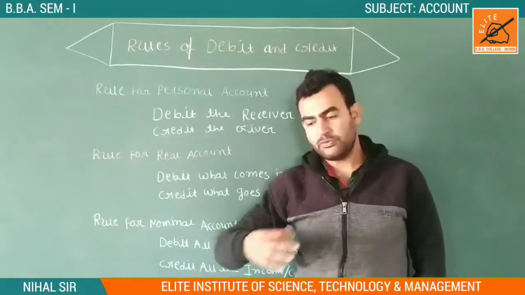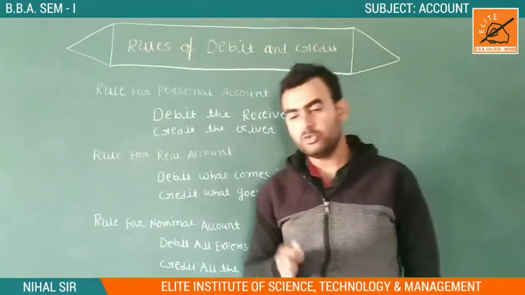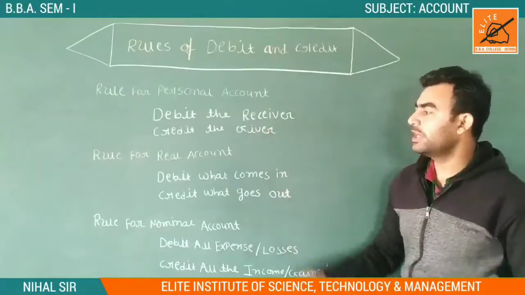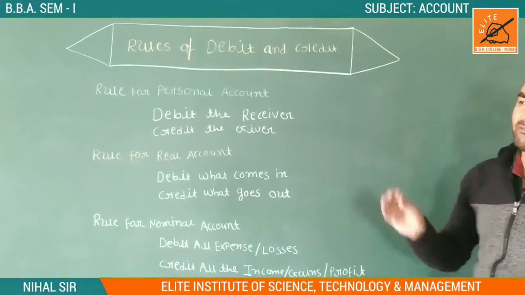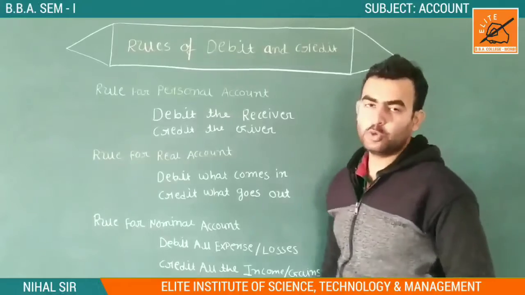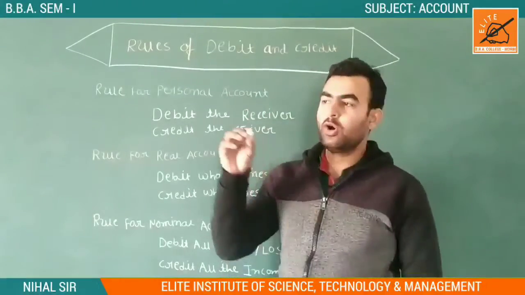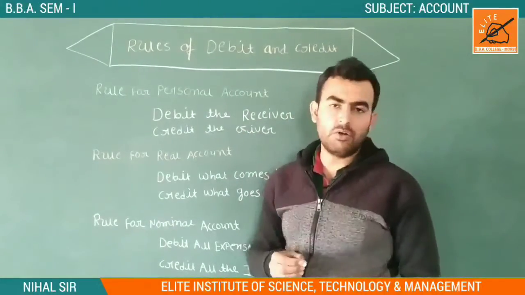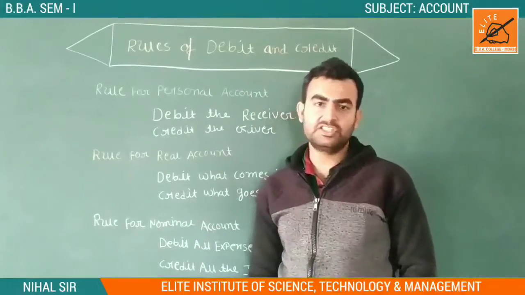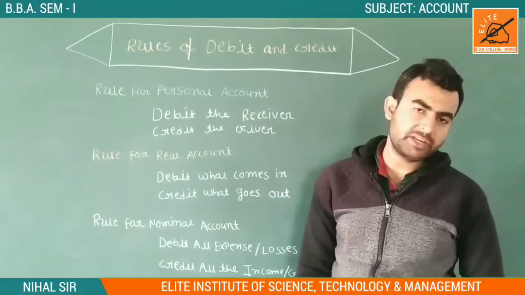Then after classifying the account, you should apply the rule of debit and credit. And then after applying this rule, you should write it on the side of debit and credit. Done છે. So I hope you all have understood very well.